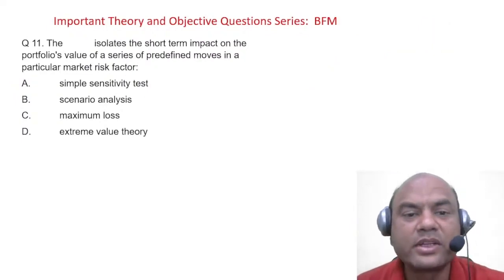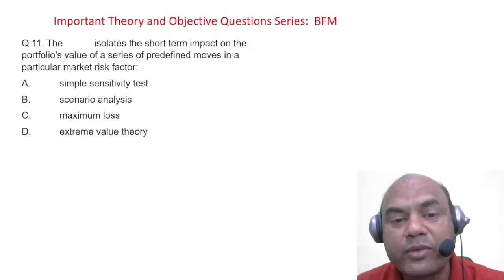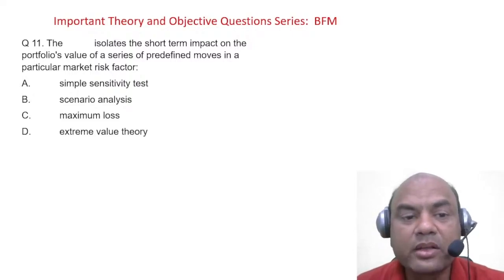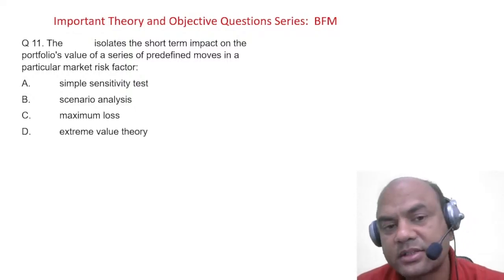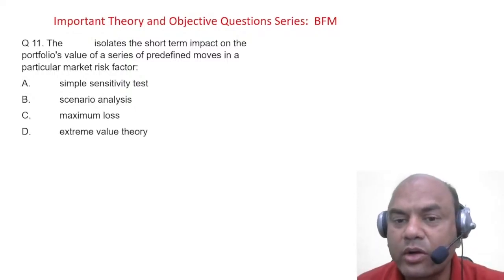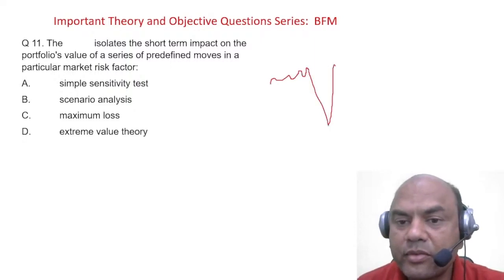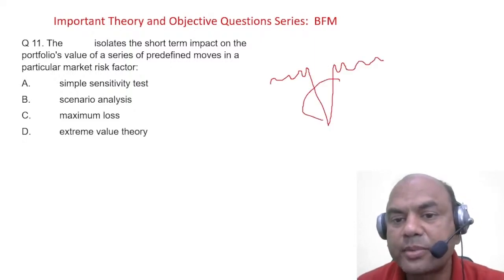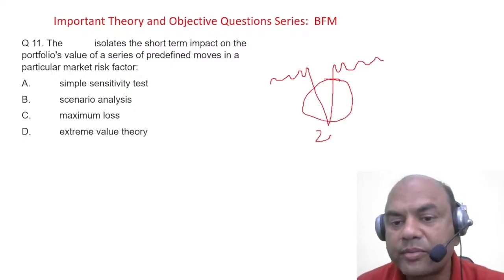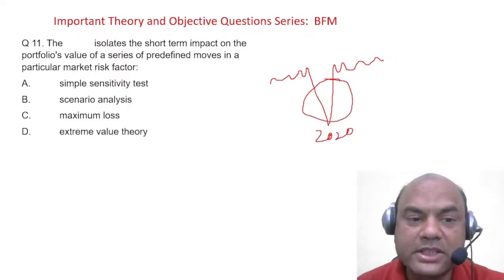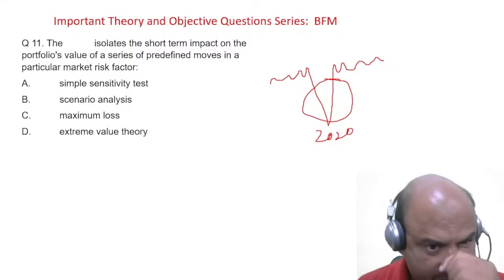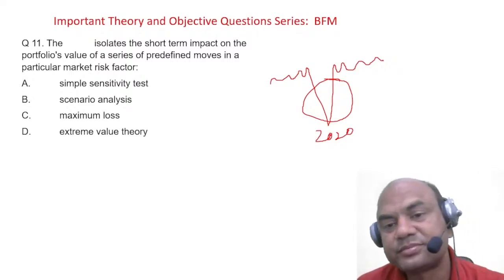The dash isolates the short-term impact on the portfolio's value of a series of predefined moves in a particular market risk factor. So who isolates? Here we are again talking of that Nifty, this part, 2020. Simple sensitivity, scenario, maximum loss or EVT?